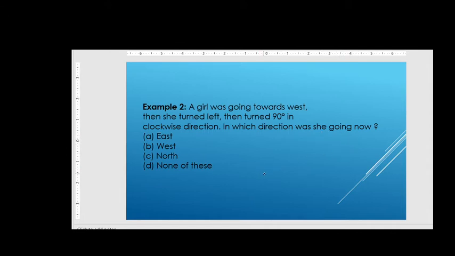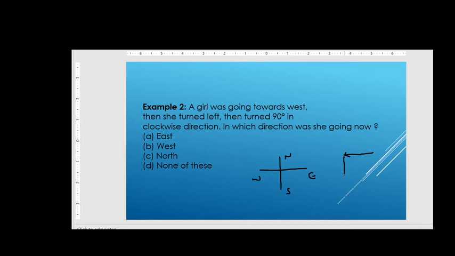So first of all we will draw x-axis, y-axis, that is north and south cardinal points, north, east, west, south, right friends? See, a girl was going towards west, she was going towards west, then she turned left,